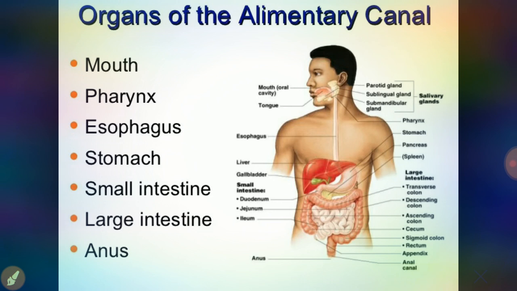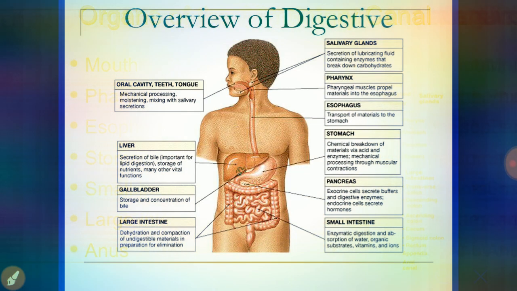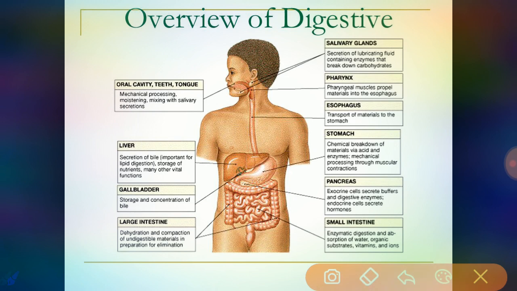Okay, so here you can find the exact parts of the digestive system, the organs of the alimentary canal and the accessory digestive organs, so we can easily identify them in the picture. Here, oral cavity, teeth, tongue.